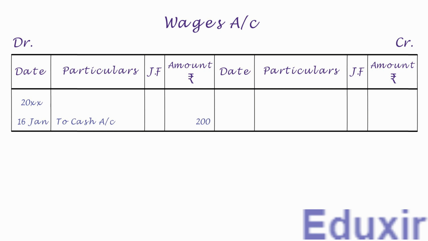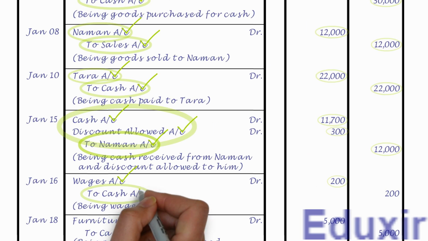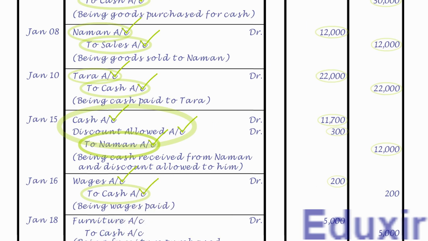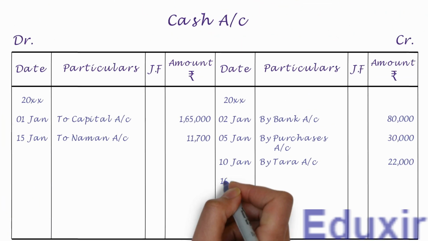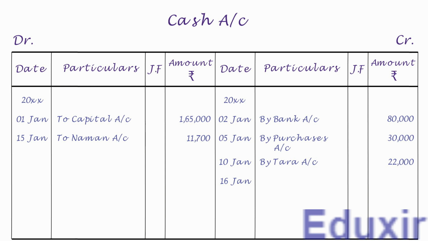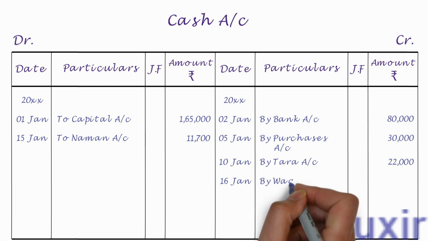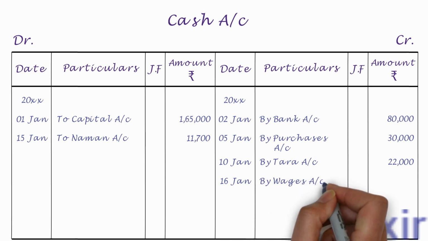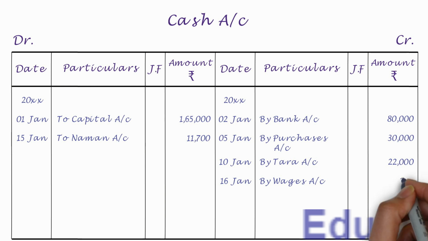Let us now take up the next entry. As the name suggests, it needs to be posted on the credit side of the cash account and the credit amount is 200 rupees. Note that the details that need to be posted into the particulars column is wages account. As we already have the cash account, let us now post this entry into that account. Let us first write the date in the date column. We need to write by wages account into the particulars column. Let us write the credit amount of 200 rupees into the amount column. That completes the posting of this journal entry into the cash account.